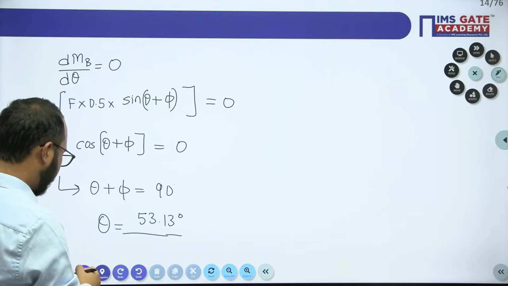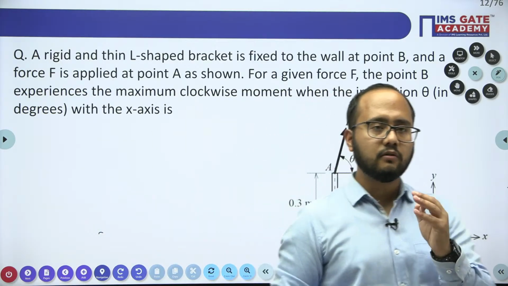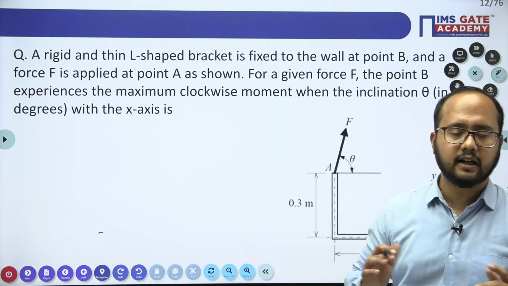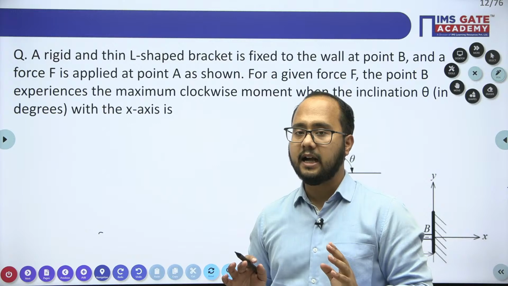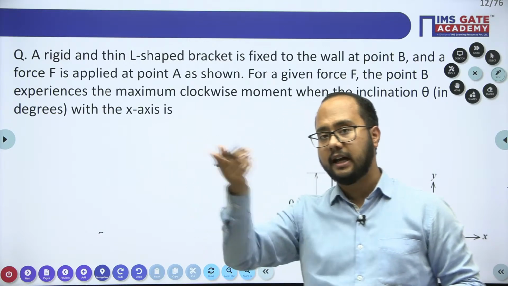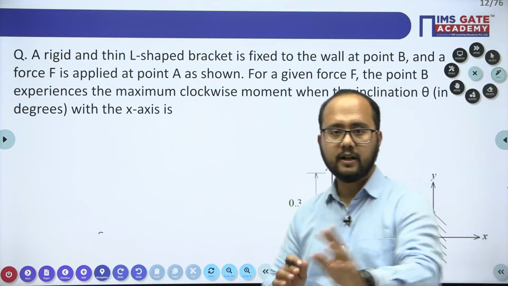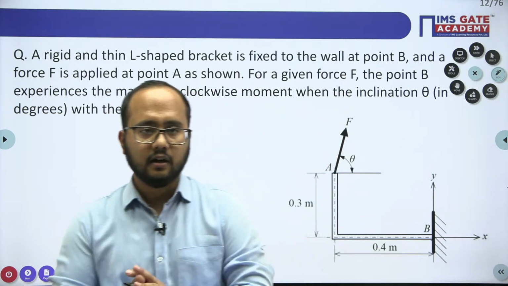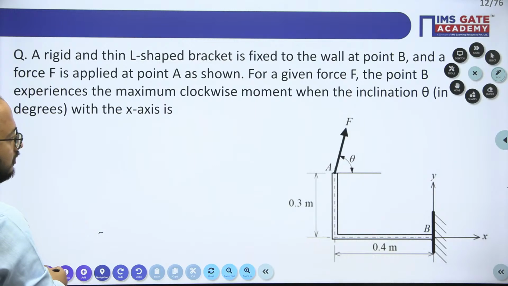See, again try to understand the concept here. Whenever you want to write the moment, everyone knows the formula of moment, F into D, force multiplied by the distance. But the concept here is that D is the perpendicular distance from the line of action of force to the point of consideration, right? So Saurabh has got the correct answer here. Okay, we'll move on to the next part here.